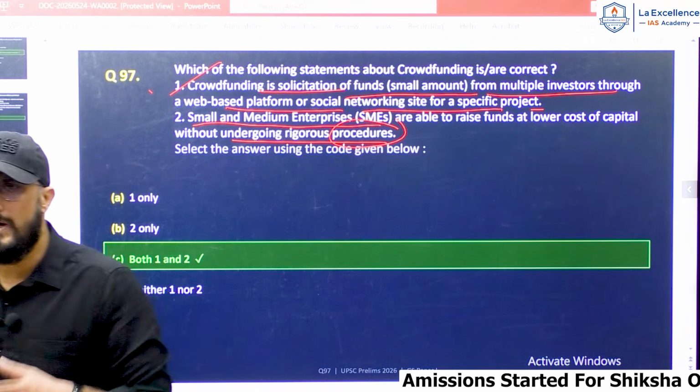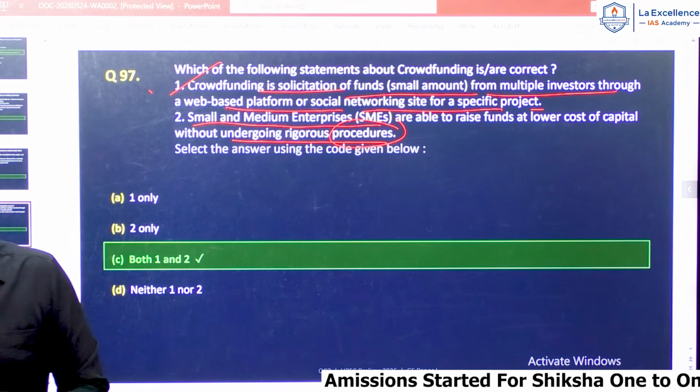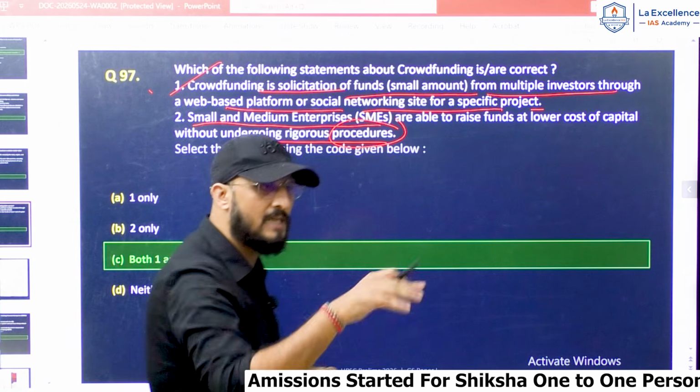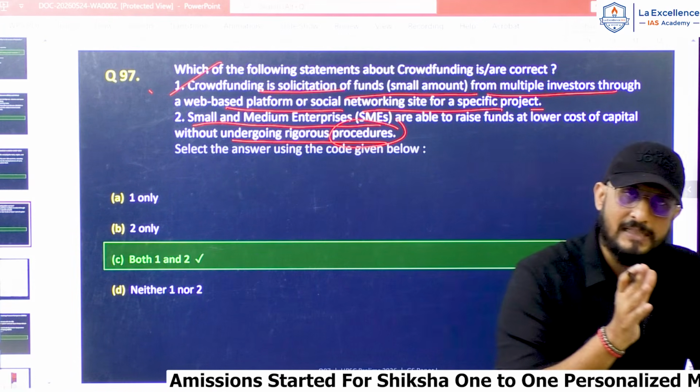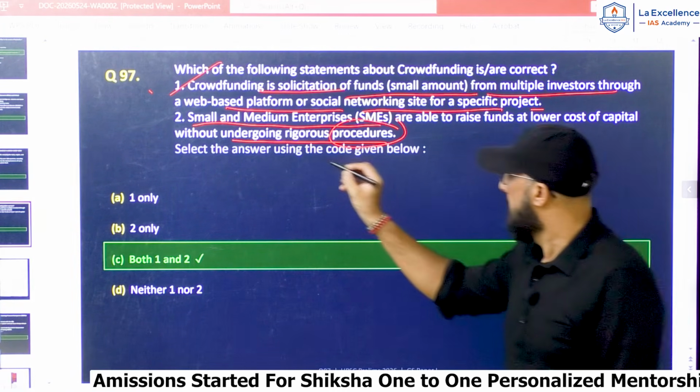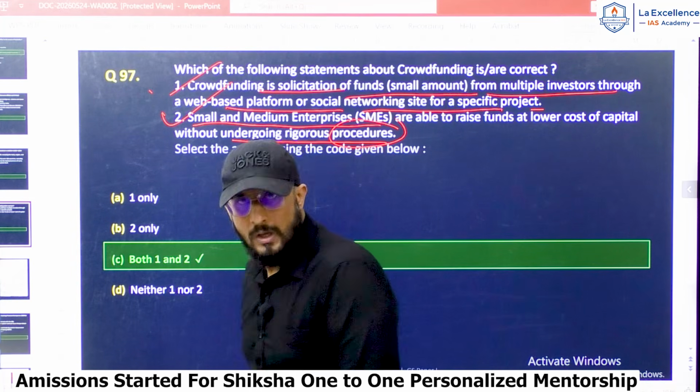Crowdfunding has simpler procedures, collecting small amounts from people who are interested in that project, and interest rates are also low. Hence, statement 2 is also correct.